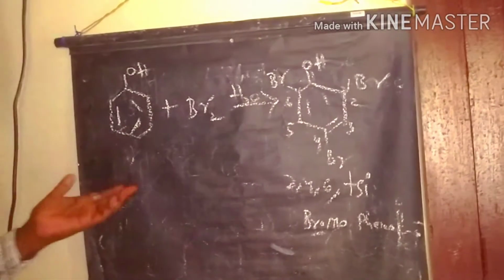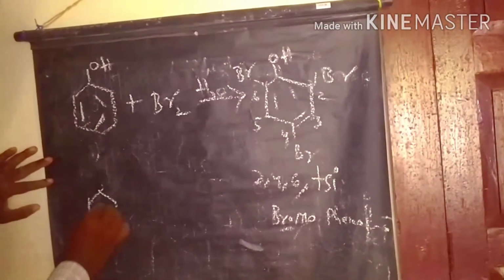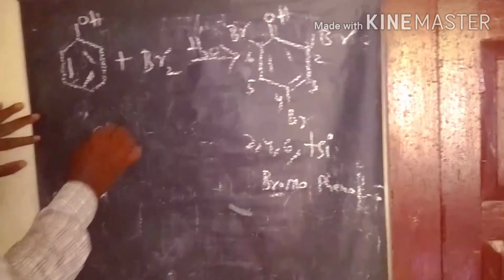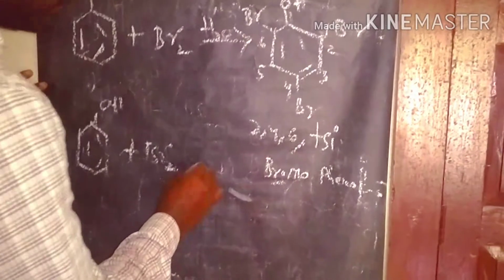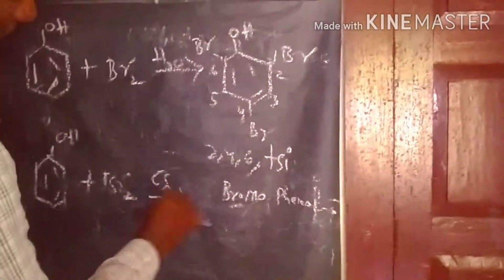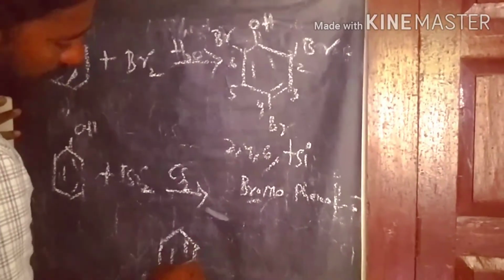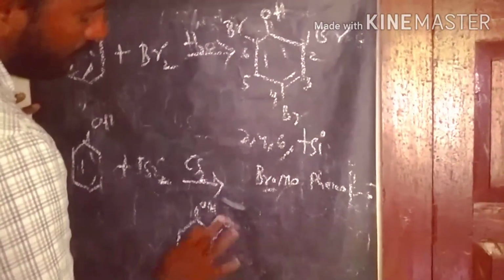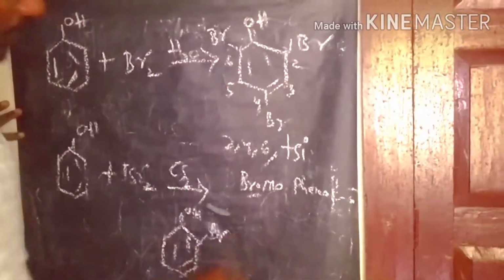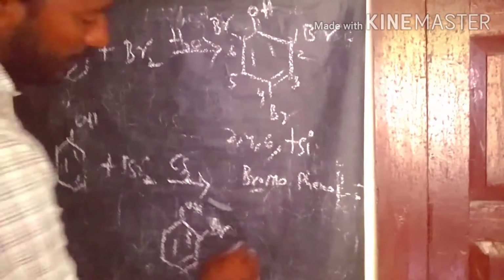If we take a non-polar solvent like CS2 and react it with bromine, under the same conditions, the reagent is the same but the solvent is different. Here we take the non-polar solvent. In this case we get two mono-substituted bromine compounds, ortho-bromophenol and para-bromophenol.